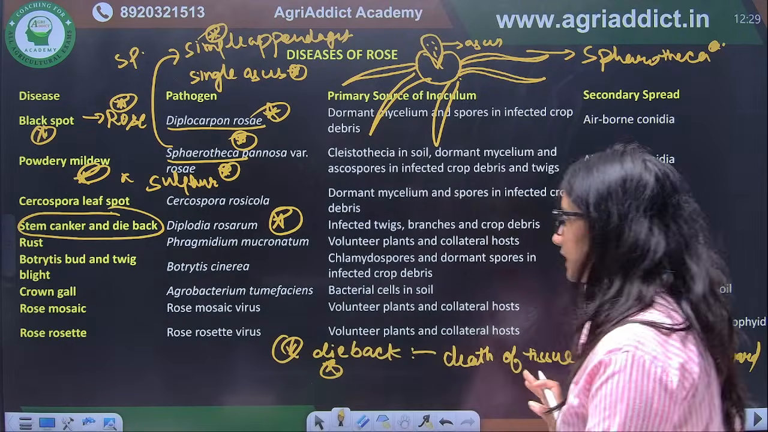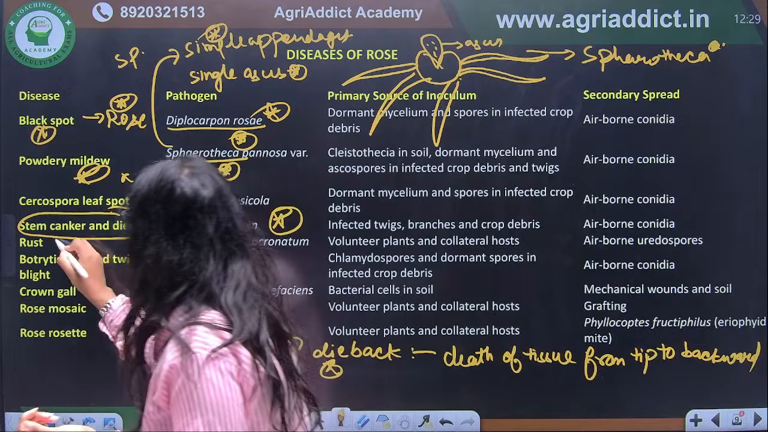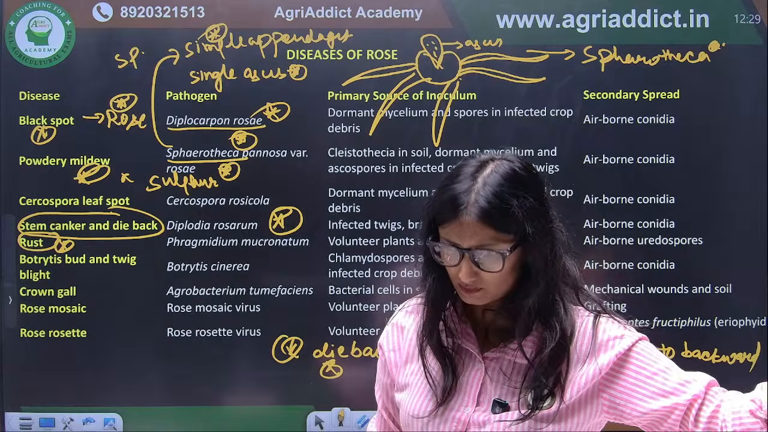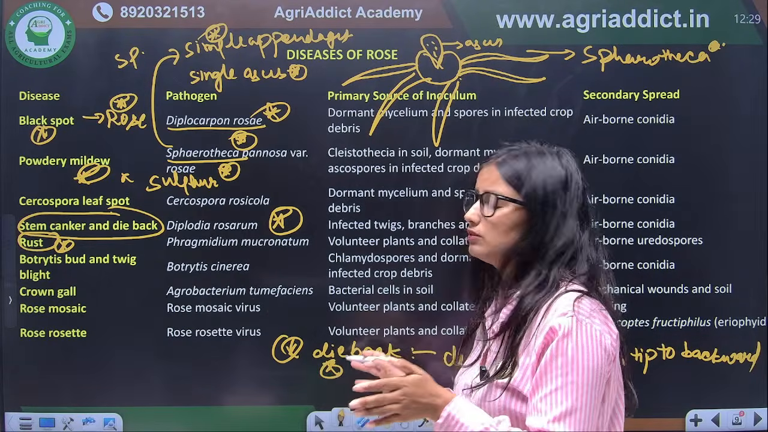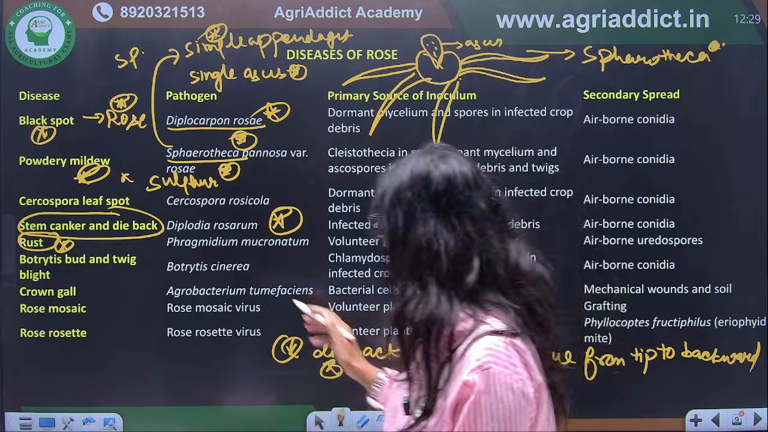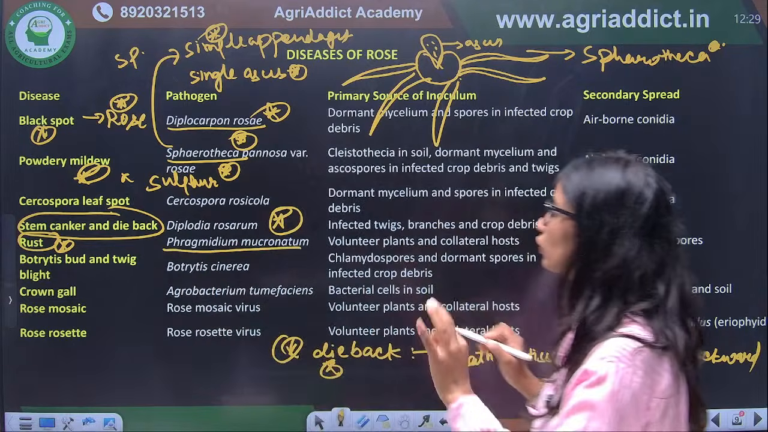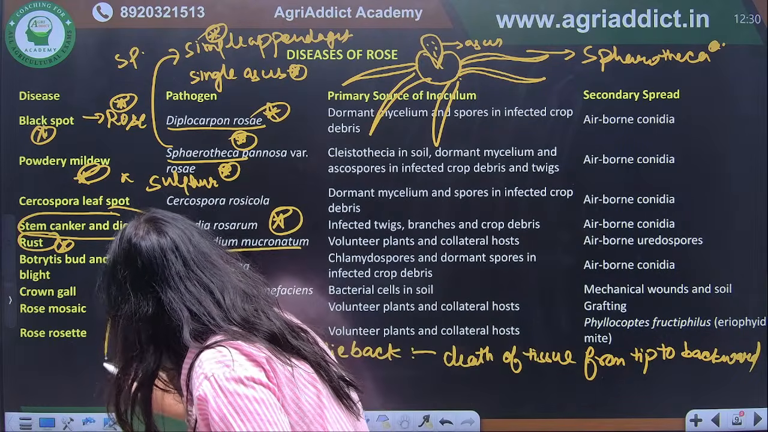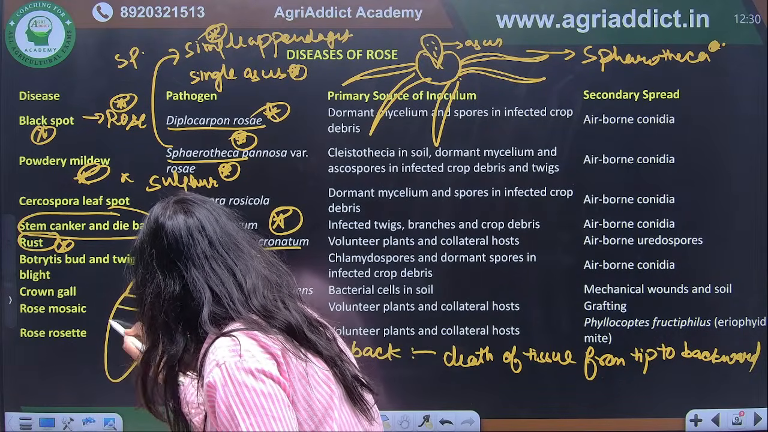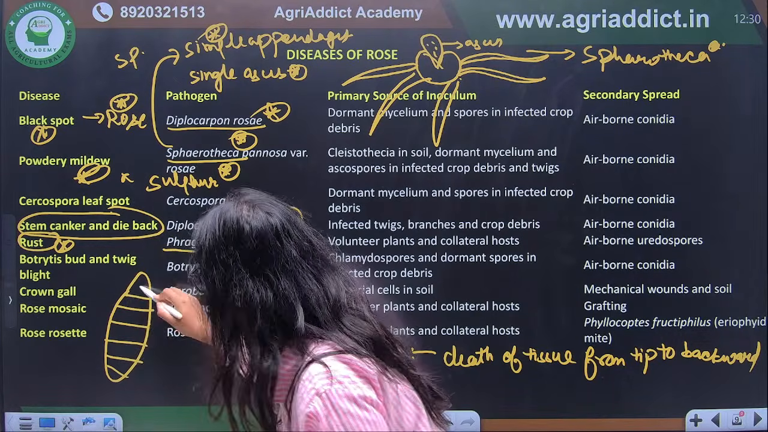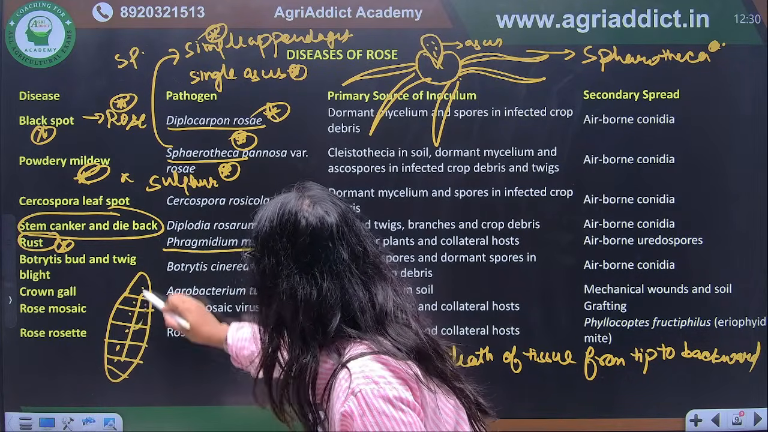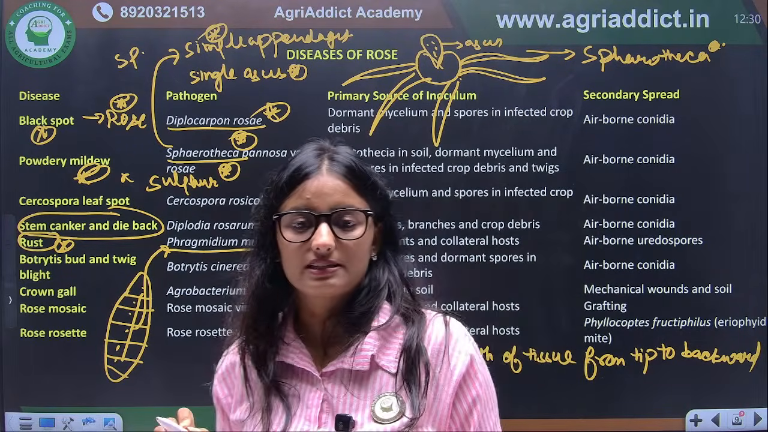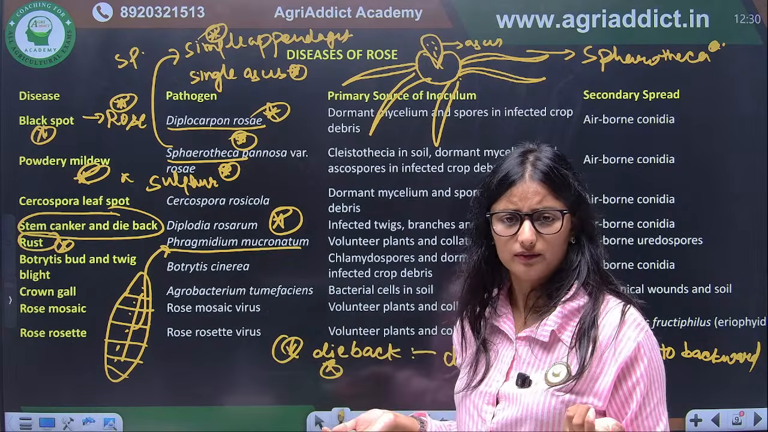And again, if we talk about rust, rust is important in each ornamental crop. Here the rust pathogen is Phragmidium mucronatum. Now, why is it called Phragmidium? When you see its spore, it will look like this. There are many fragments in it. That's why it is called Phragmidium mucronatum.